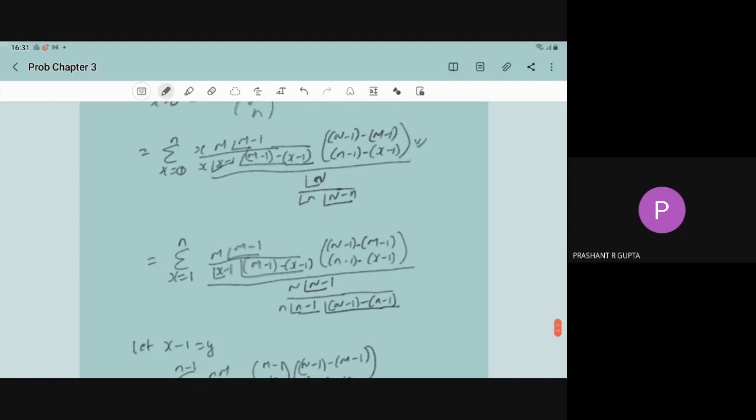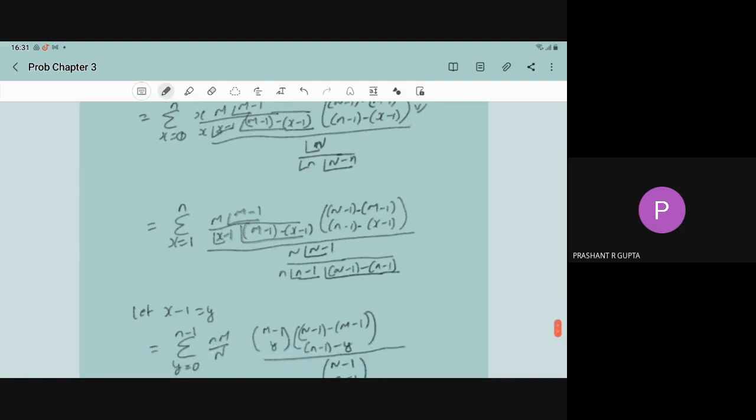from here you can cancel x with x. So your summation you have to start from x equal to 1. You have to start your summation from x equal to 1, so 1 to n.